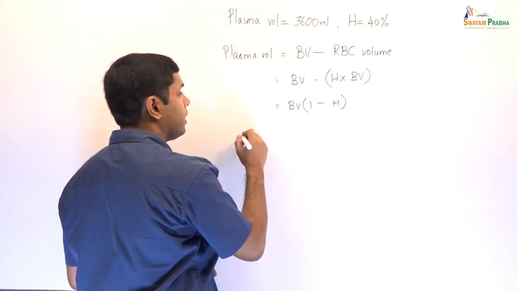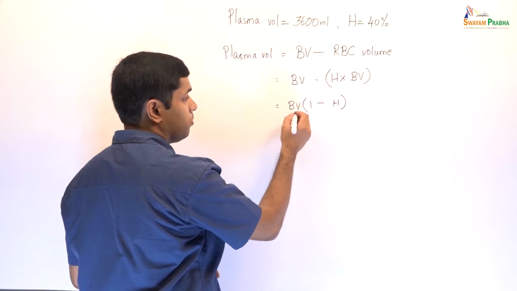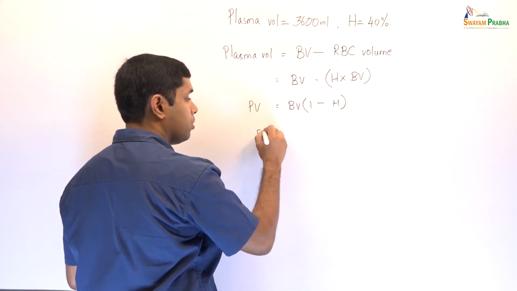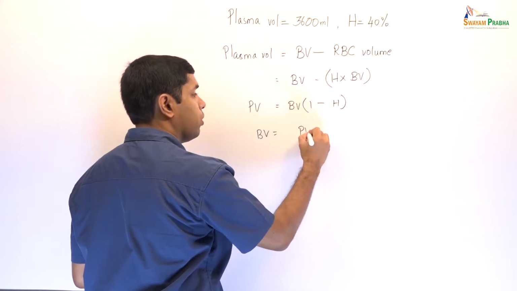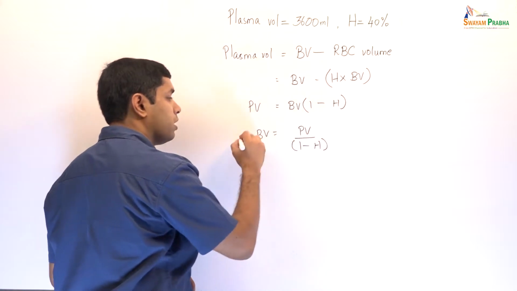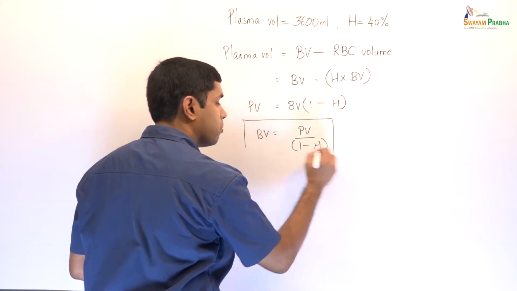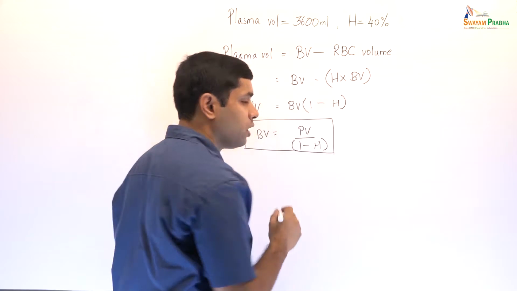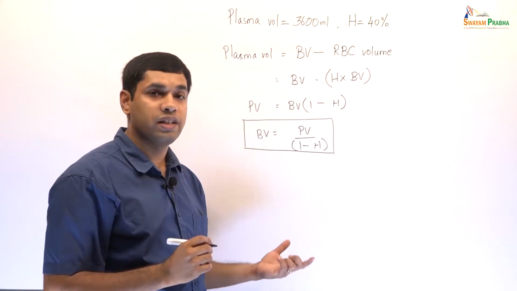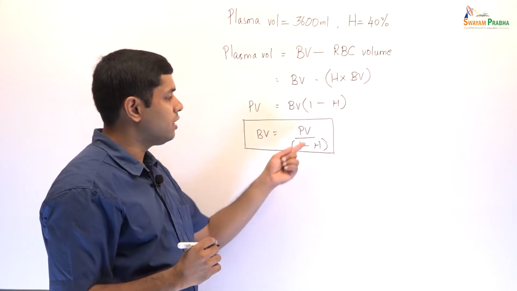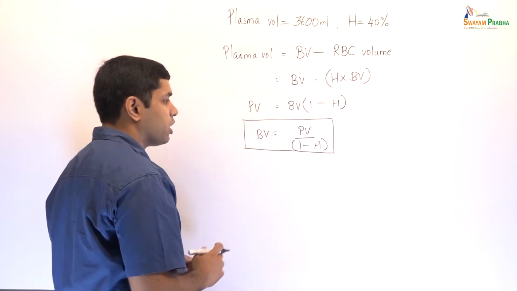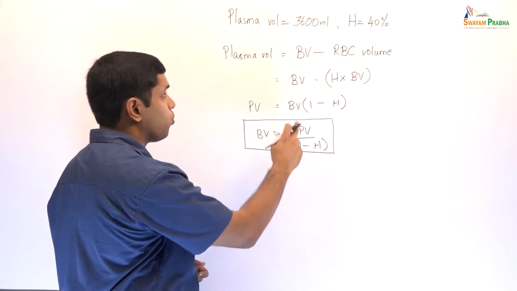So, therefore, we get the equation blood volume is equal to plasma volume divided by 1 minus hematocrit. And this is the equation that was mentioned in the tabular column when we talked about measurement of blood volume, and we said that you could either do it directly or you could do it indirectly by measuring plasma volume, and if you know the hematocrit. So, now let us substitute what we already know.